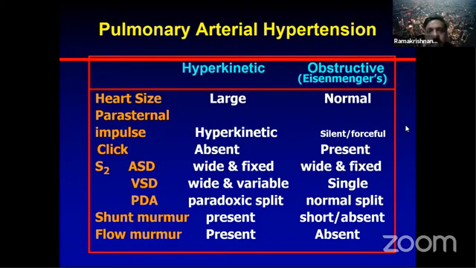And PDA can be initially paradoxical split, then becomes normal split. Then shunt murmurs: flow murmurs and shunt murmurs may be present in a hyperkinetic situation, whereas they become absent, no flow murmur will be there. The respective flow murmurs will all disappear in Eisenmenger syndrome.